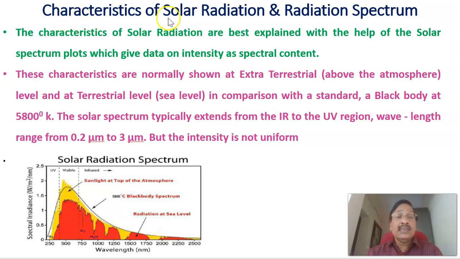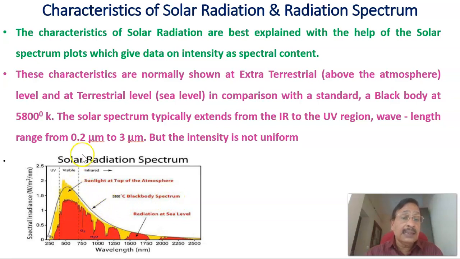Now let us see the characteristics of solar radiation and the radiation spectrum. This is the solar radiation spectrum, in which this is the spectral irradiance in watts per meter square per nanometer, and here this is wavelength in nanometers versus spectral irradiance in watts per meter square per nanometer. In the solar radiation, the yellow one is the sunlight at the top of the atmosphere, and here this is the radiation at sea level, and this is the black body spectrum as such.